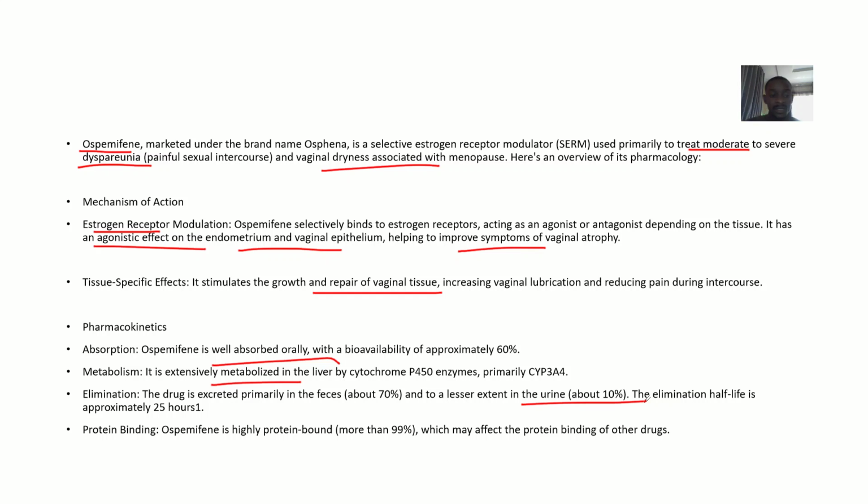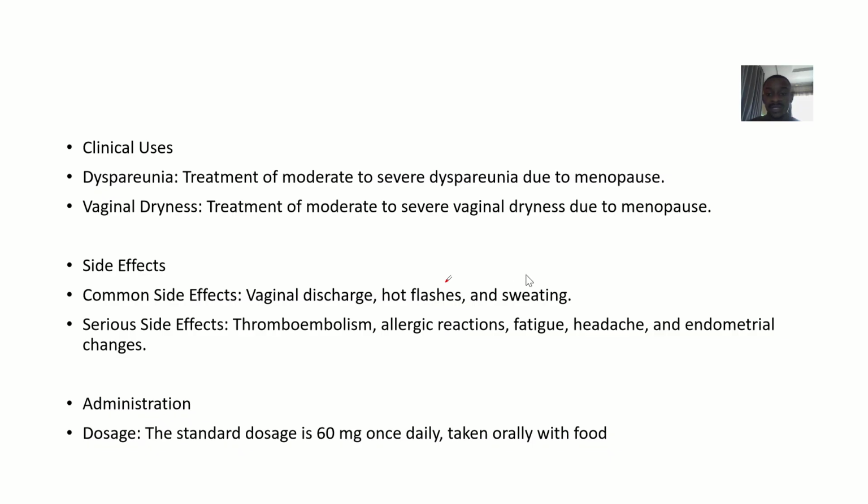Okay. Then for protein binding, ospemifene is highly protein bound, about 99%, which can affect the protein binding of other drugs. For clinical use, just like we said, it's used in treating dyspareunia and vaginal dryness, mostly due to menopause. The common side effects are vaginal discharge, because you're trying to treat dryness, so you can actually tip into discharge.